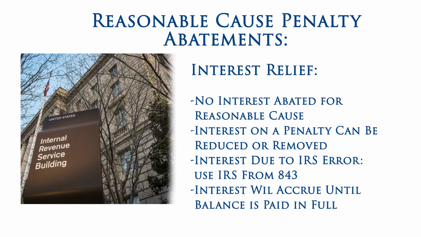Requesting that the IRS abate interest is much more difficult. The IRS will waive interest that is a result of certain errors or delays caused by the IRS. To request an abatement of interest or penalties based on IRS errors or delays, complete and submit IRS Form 843, Claim for Refund and Request for Abatement. Also include with your request copies of all documents that support your case. You will need strong and convincing documentation. Send in this form to the IRS center where you filed the return for the year you are requesting the abatement.